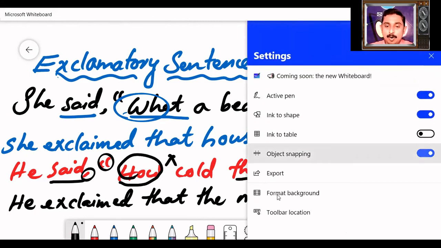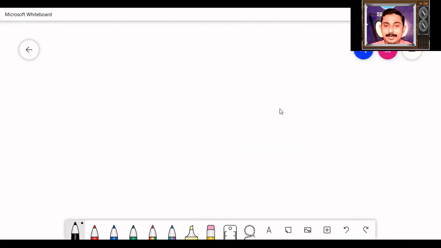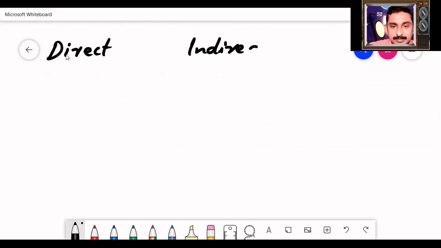So we have learned all four types of sentences: declarative, interrogative, imperative, and exclamatory, and how to change them into indirect speech. Let us recap. When we change a sentence from direct to indirect, there are some changes, tense changes and word changes. Let me put it in the form of a chart.